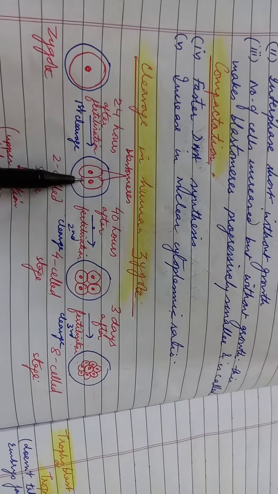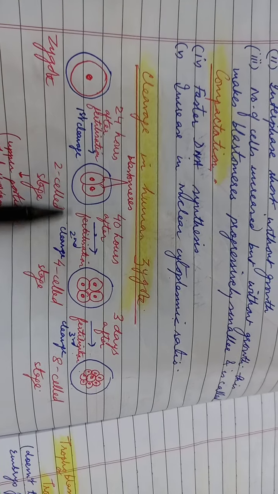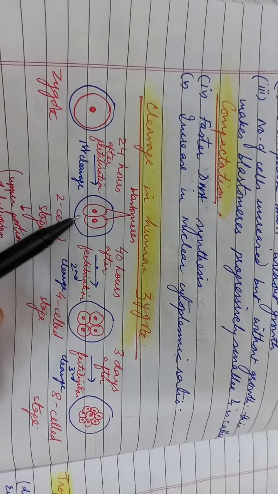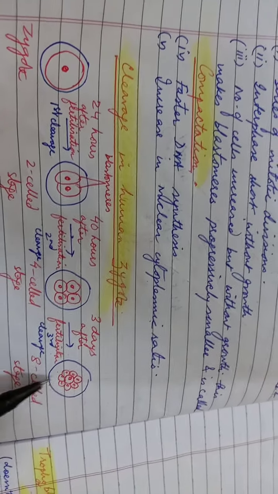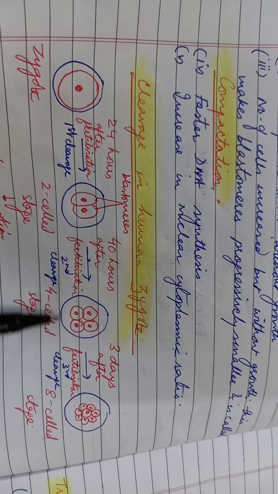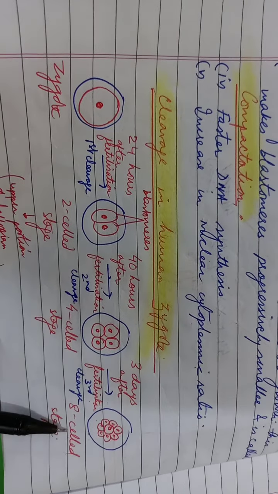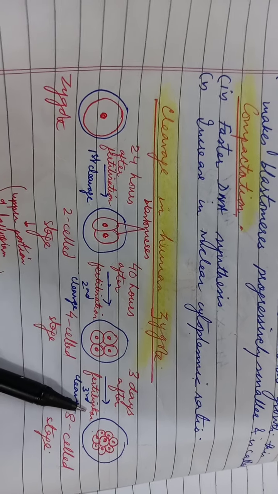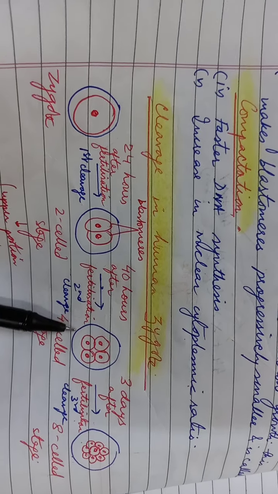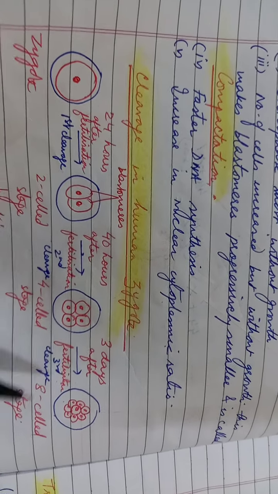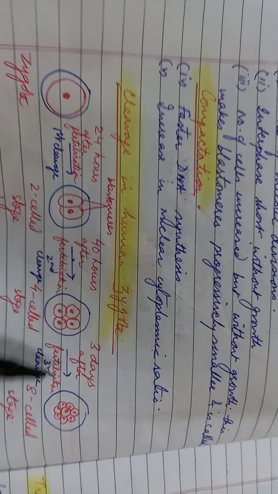Now notice one thing, children, that the number of cells of the zygote is increasing by division, but the size is exactly the same, right? This leads to a situation where we can say compaction is occurring. That is, the number of cells is increasing but without growth. And this makes the blastomeres progressively smaller and smaller. We call this compaction, right?